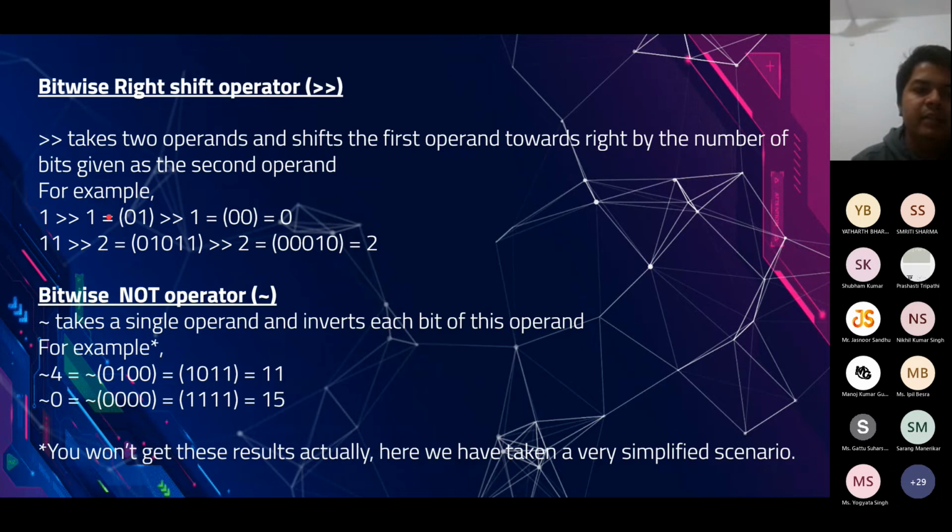So similarly, you can see that the bitwise right shift, in a way, is division by 2 raised to the power k. Like 1 divided by 2 power 1 is 0, and 11 divided by 2 power 2 is 2.